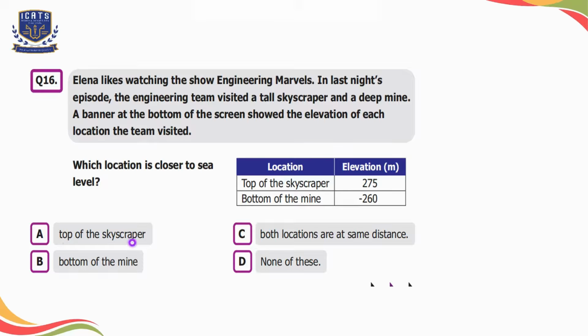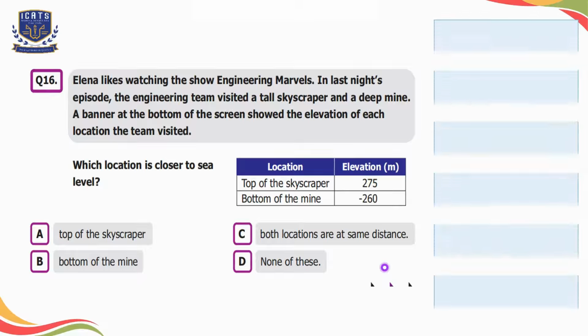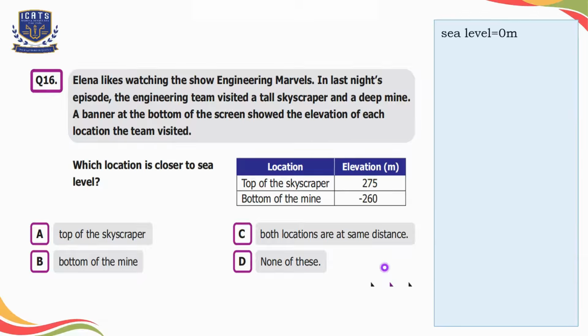Option A is top of the skyscraper. Option B is bottom of the mine. Option C is both locations are at the same distance. And option D is none of these. So here, the sea level is at 0 meters and top of a skyscraper is 275 meters, but the bottom of the mine is minus 260 meters.